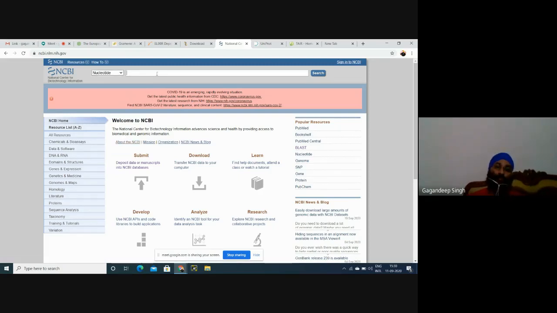Here we can type the name of any organism that you are working on. You can select based on your own choice, but I'll select Camellia sinensis, and we'll search this.